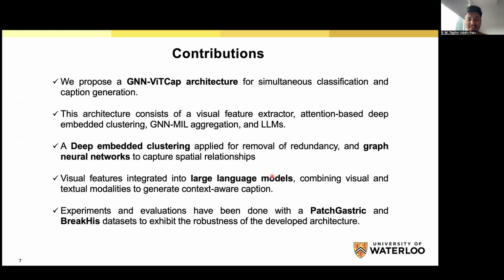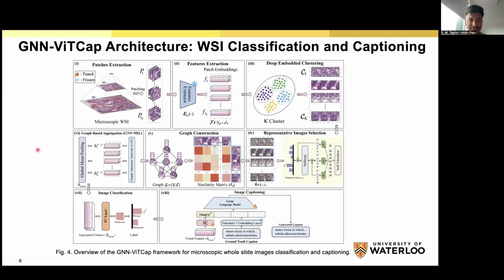And in our study, we use two datasets. One is the fetch text dataset, which is used for caption generation, and the breakage dataset, which is used for classification. And this is our proposed architecture.